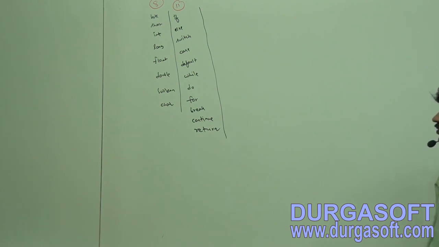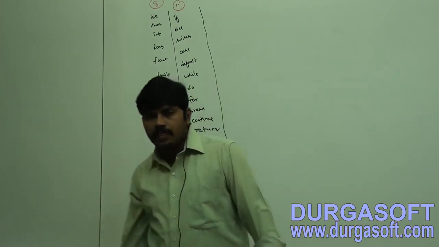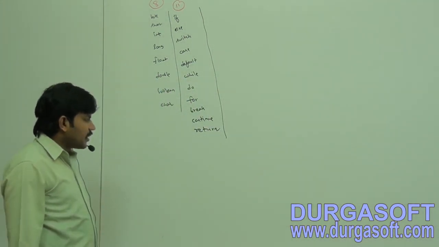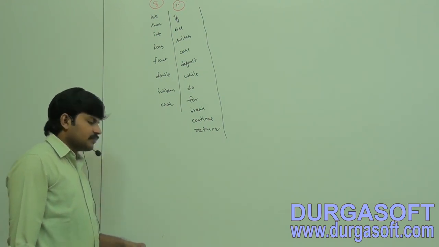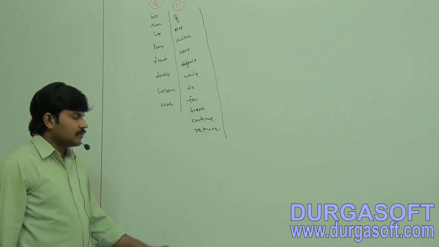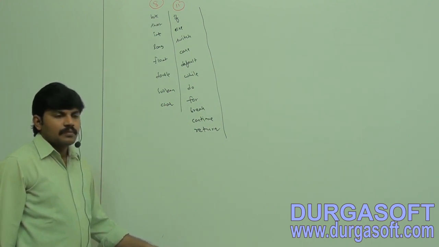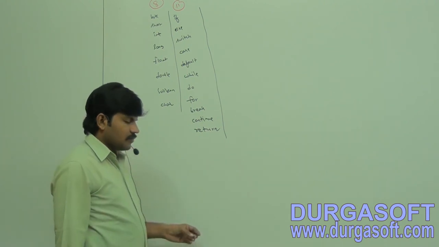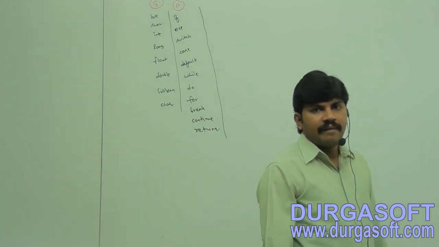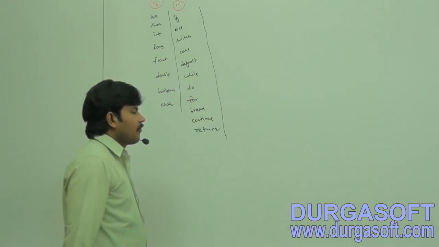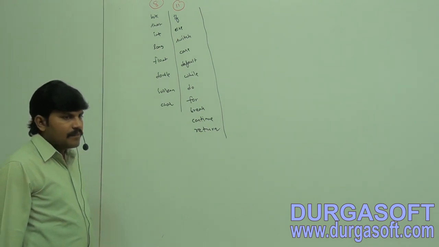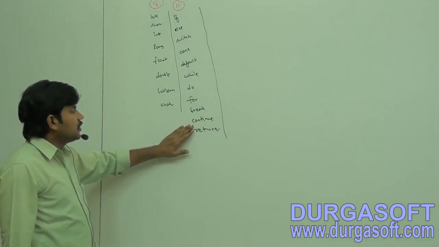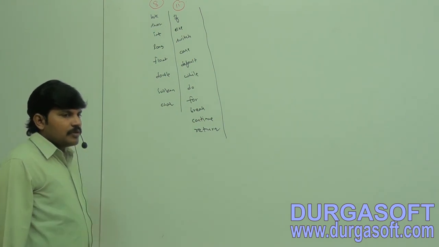Okay, add: if, else, switch, case, default, while, do, for, break, continue, return. Like this. Are you able to understand, right? Okay, this is the first. Next up, keywords for